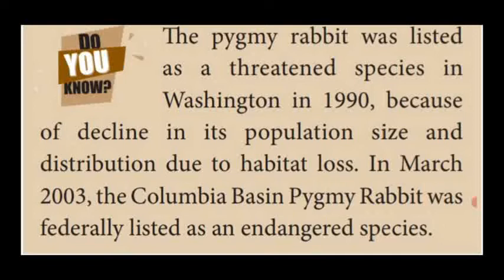Those rabbits are named as pygmy rabbit. The size of the rabbit is very small, and they were listed as threatened species in Washington in the year 1990 due to the decrease of the population size and its distribution due to the habitat loss.